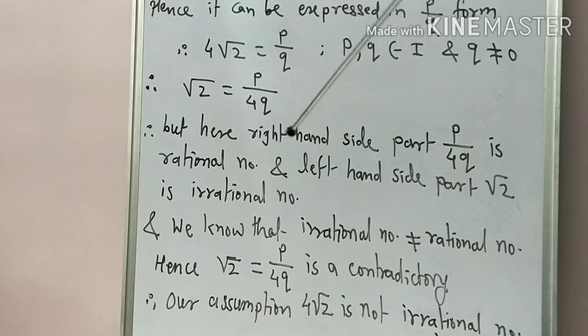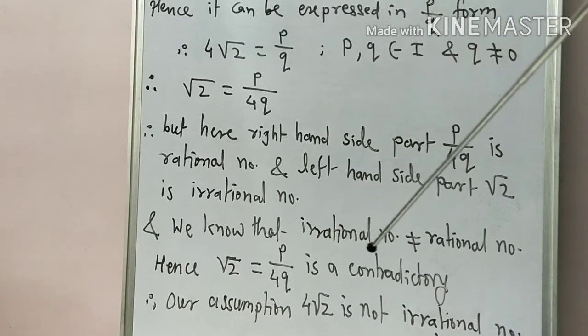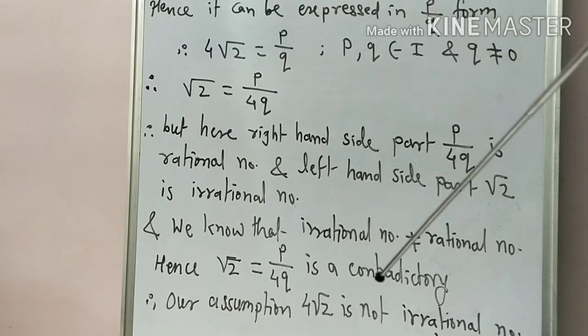So right hand side part, that P upon 4Q is what? A rational number, and that left side remains, as we prove that root 2 is what? Irrational number. And it's also true that the irrational number not equal to rational number. But what we here get, that irrational number equal to rational number, which is wrong, and that wrong statement is known as contradictory.